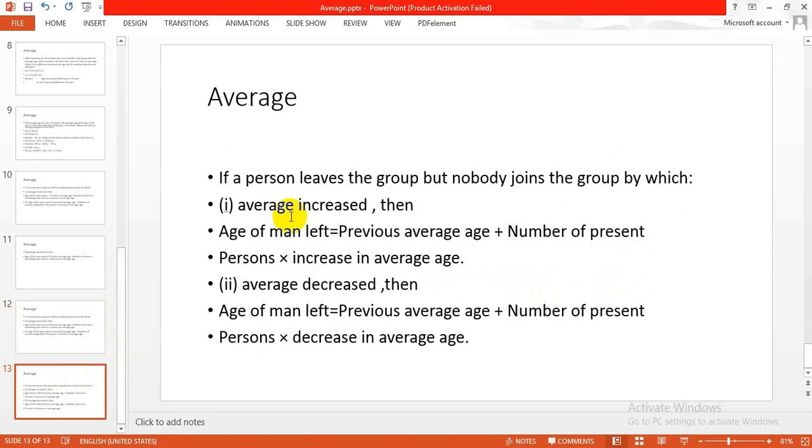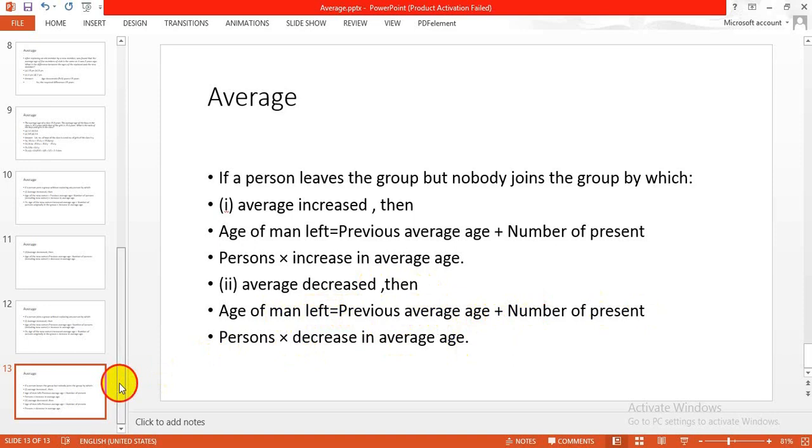If a person leaves the group but nobody joins the group by which average increased, then age of man left is equal to previous average age plus number of present persons into increase in average age. Average decreased, then age of man left is equal to previous average age minus number of present persons into decrease in average age.